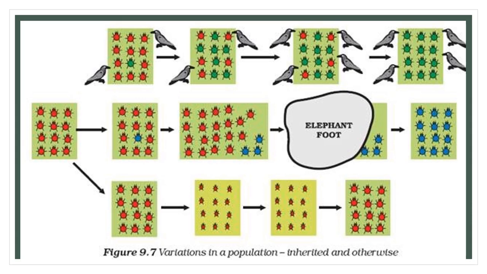Because of this variation, you can see in the first picture in the first row, only one beetle is green in color out of 12. Why does this green color happen? Because of the variation. Variation means changes happen in the color of the beetle. So among the 12, only one beetle is green in color, and the others are red beetles. Where do the beetles live? These beetles live in the bushes, over the leaves.